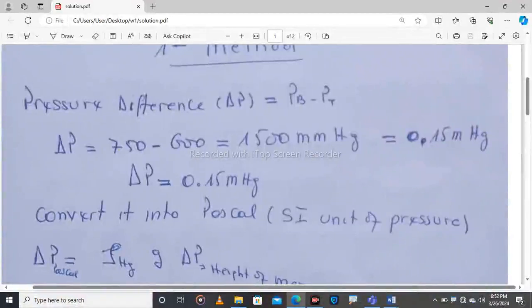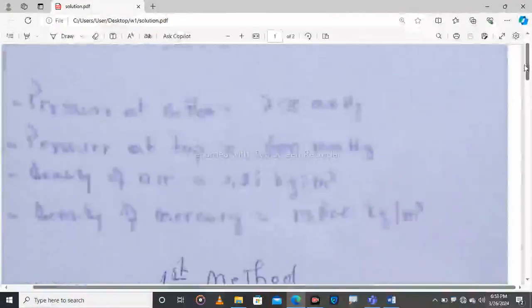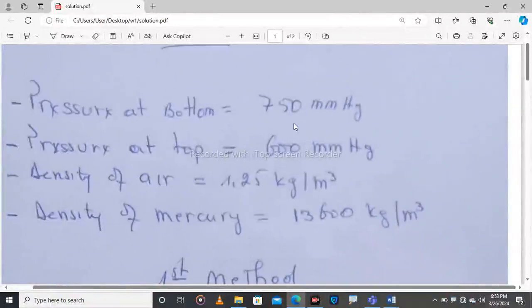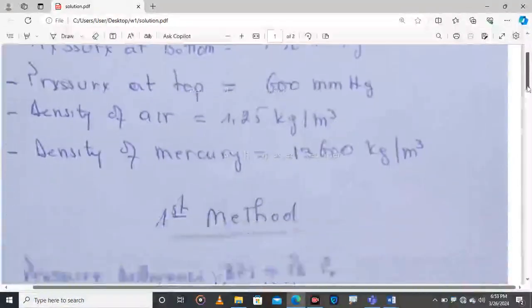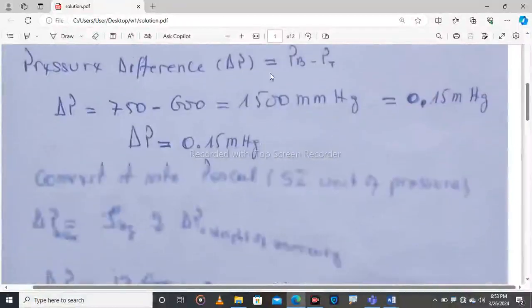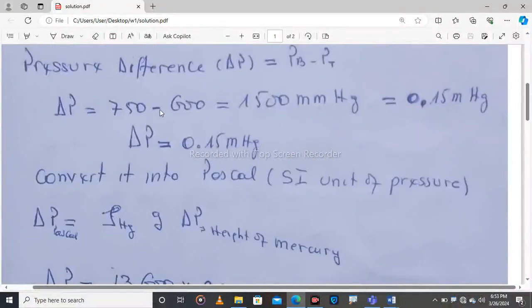They say that the pressure at the top is equal to 750 millimeter of mercury, and the pressure at the base is equal to 600 millimeter of mercury. So to find the difference, we will take 750 minus 600.